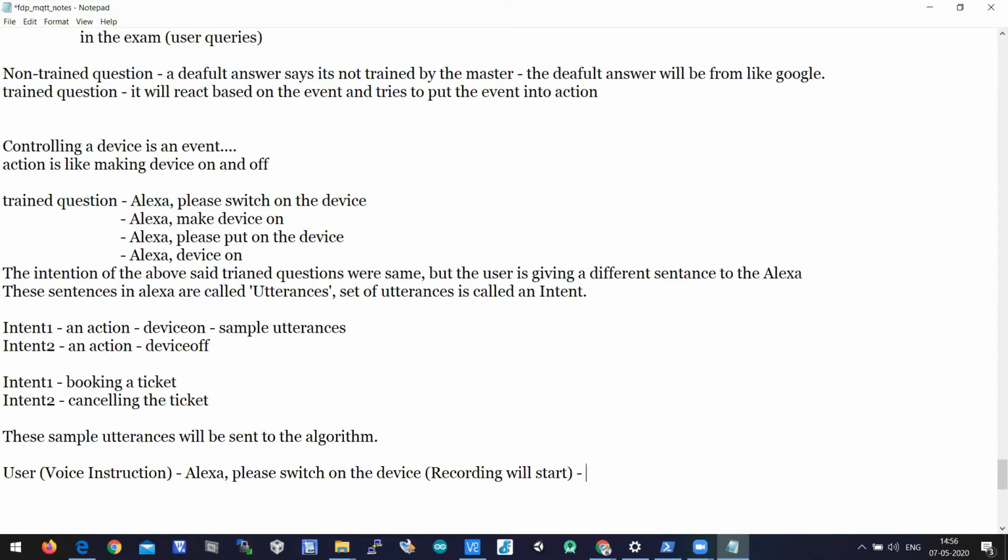Okay, when your voice goes idle after you say please switch on the device, so it starts recording.